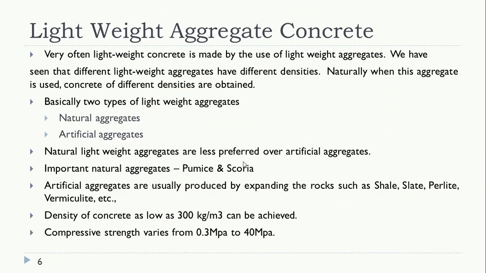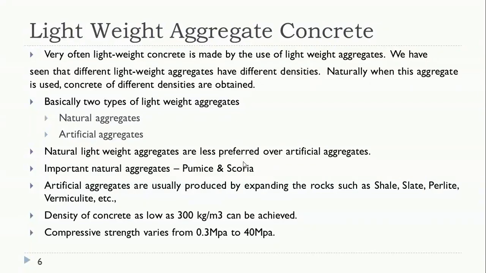Very often lightweight concrete is made by use of lightweight aggregates. Most of the time we go for the second type, introducing air into the concrete using chemical aerating agents or foaming agents, because lightweight aggregates are not available everywhere.